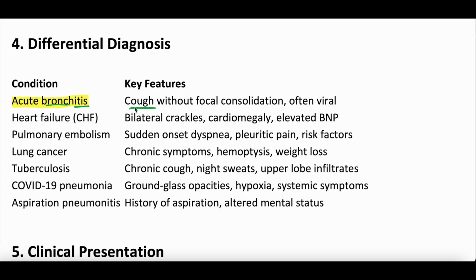And these are those patients that have cough, but their chest x-ray is totally clear. They don't have any focal consolidation on their chest x-ray, their lung parenchyma looks good. And this is often just inflammation of the bronchi, bronchitis. It's mostly viral in origin. It doesn't need antibiotics. It can certainly be really annoying for patients, but it is not a kind of focal